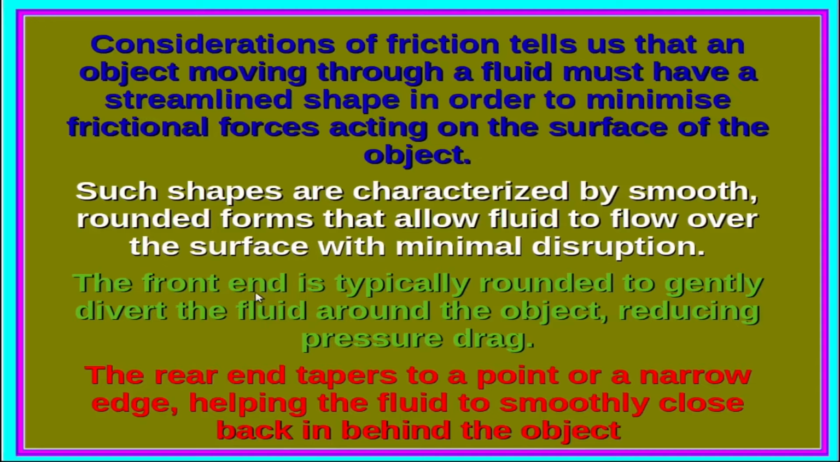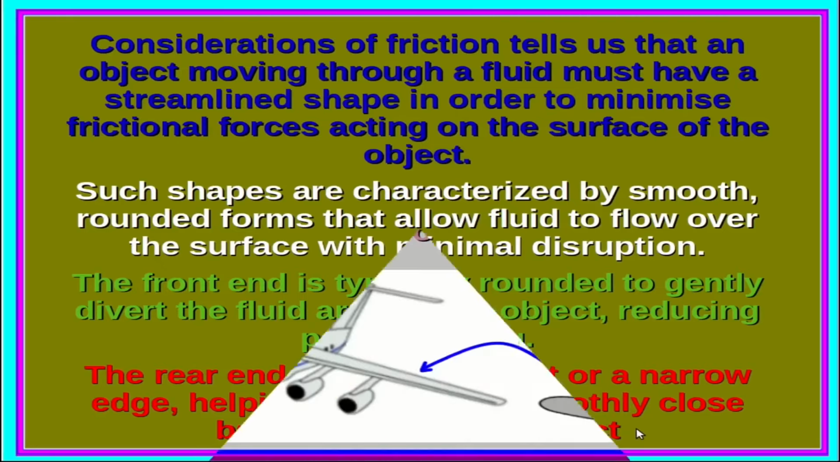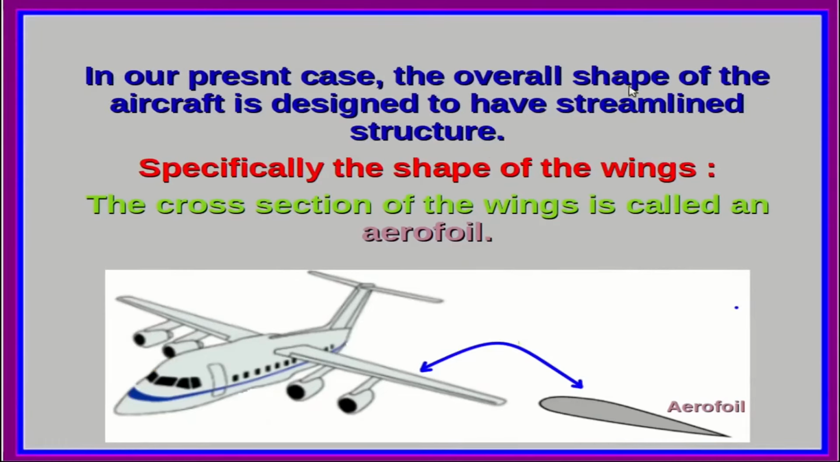Usually the front end is typically rounded to gently divert the fluid around the object, reducing pressure drag, and the rear end tapers to a point or a narrow edge, helping the fluid to smoothly close back in behind the object. In our present case, the overall shape of the aircraft is designed to have streamlined structure, specifically the shape of the two wings. The cross-section of the wings is called an aerofoil.